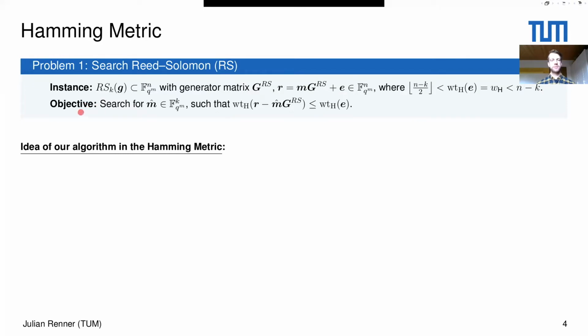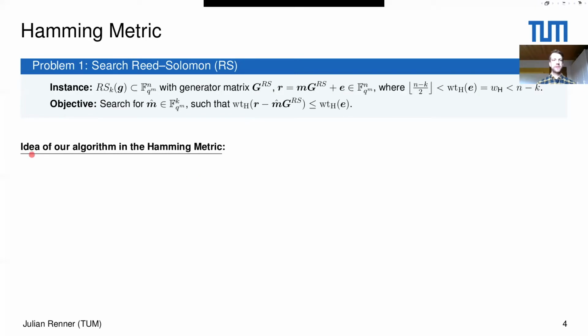The objective of this problem is that one should find a vector m hat such that the weight of r minus m hat times the generator matrix is smaller or equal than the Hamming weight of this vector e. I write here m hat because this m hat does not necessarily have to be the same as this m here, but any m which satisfies this is a solution to the problem.